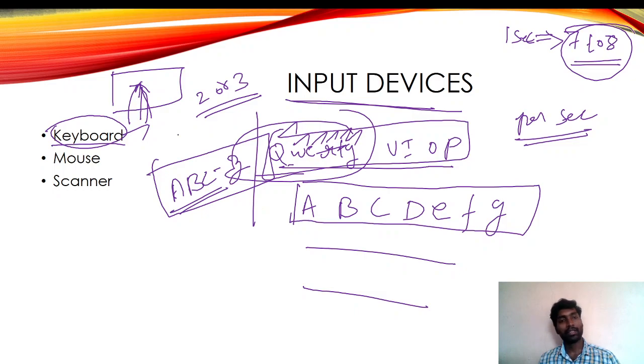Next, the mouse. Mouse is a pointing device, and mainly there are 3 types of mouse. And for the scanner, there are several types of scanner. Let's see one by one.